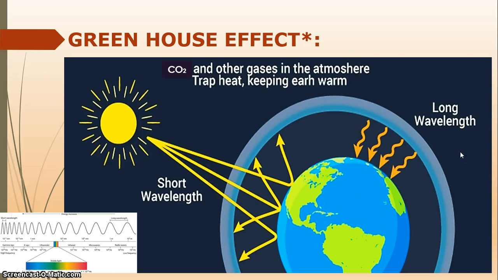As you can see in this figure, while the sun rays come to the earth, there is an electromagnetic spectrum from the sun, which you can see down below. Visible light is only a very small part of that electromagnetic spectrum.